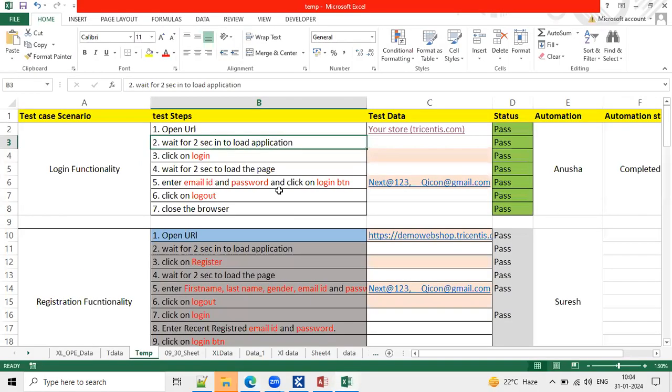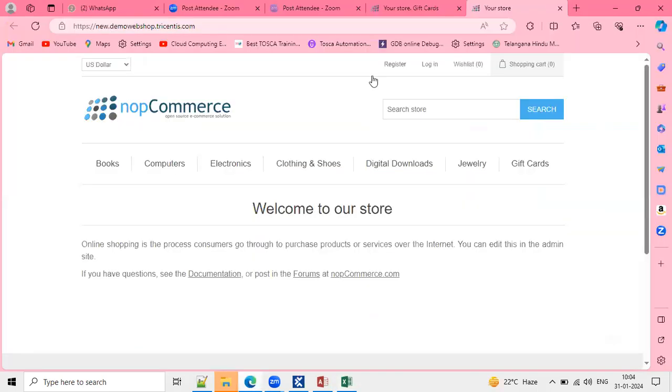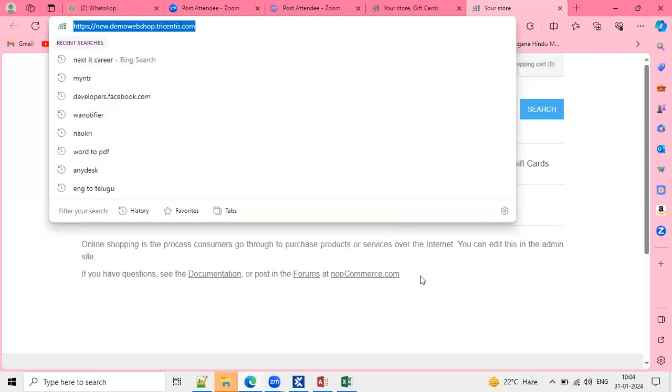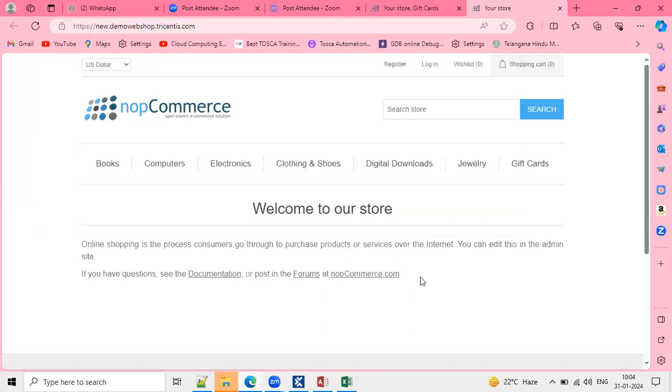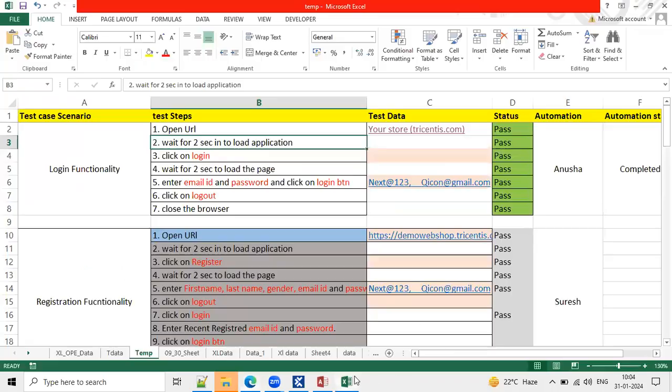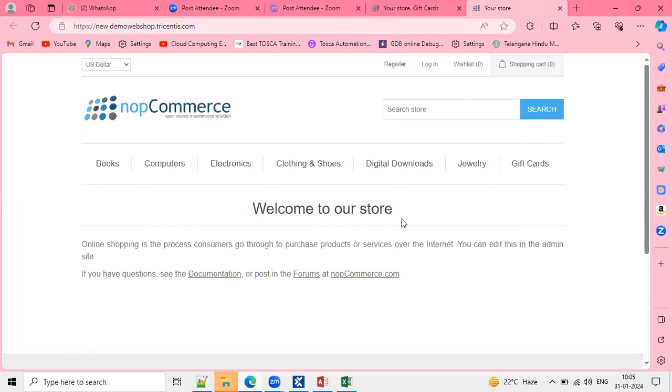Then what is the next step? Wait for 2 seconds to load the page. The application is loading right after passing the application URL, so you have to wait 2 seconds for the page to load. Okay, I just waited here. Then they are asking me to click on login. Go back to the application. Are you able to see any login hyperlink within this page?